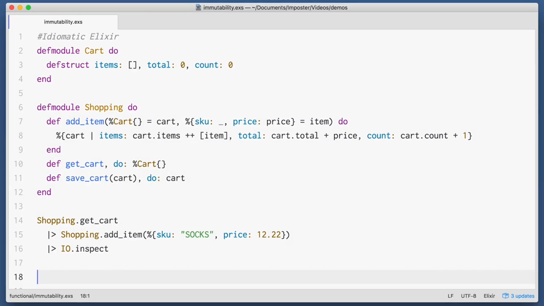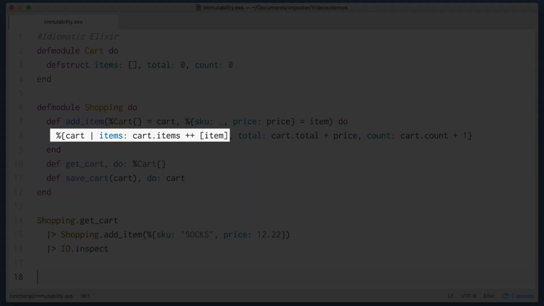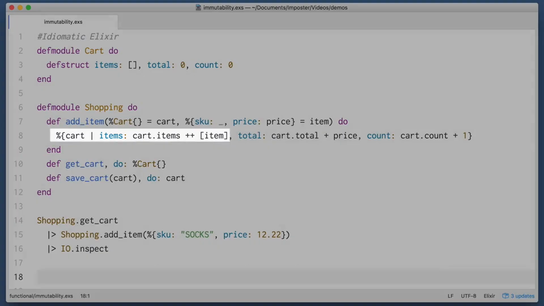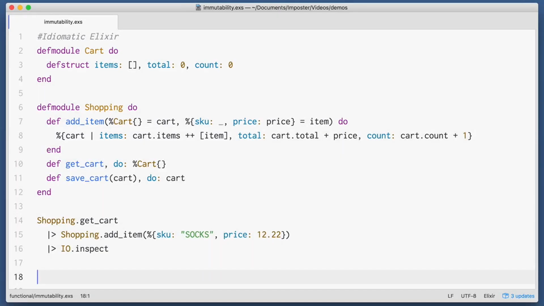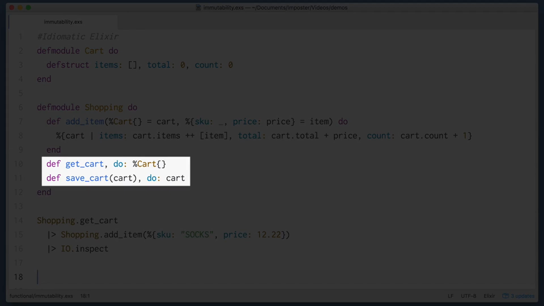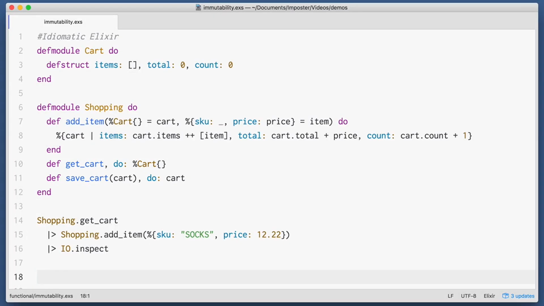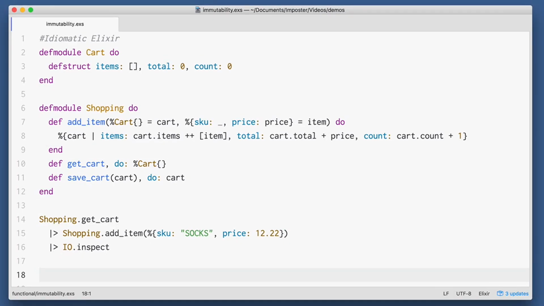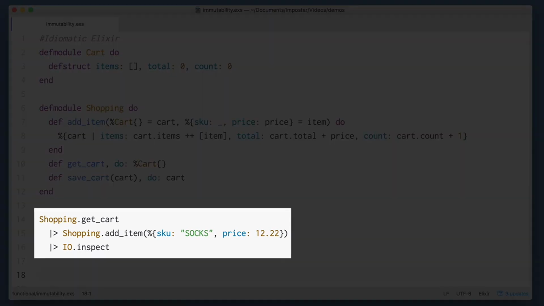Then I just rebind the cart items to cart items plus the new item, and I reset the total on the cart and the count as well. I have a getCart and a saveCart method as well in my shopping module that will pull from the database and save to the database as needed. Finally, to wire it all together, I simply pull the cart out of the database using shopping.getCart. I pipe that result right into add item, and then I pipe that result into save cart. Finally, I inspect the entire thing.